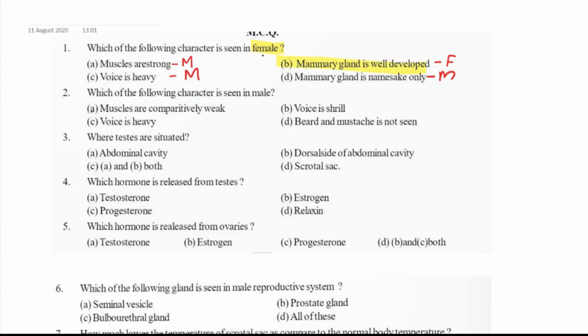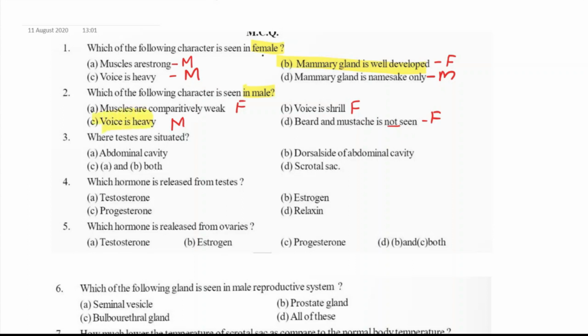Now, which of the following characters is seen in males? The characters present in males they are asking. Muscles are comparatively weak, it is a female character. Voice is shrill, it is also a female character. Voice is heavy, it is a male character. Beard and mustache not seen, it is a female character. So the answer is option C, voice is heavy, male character.